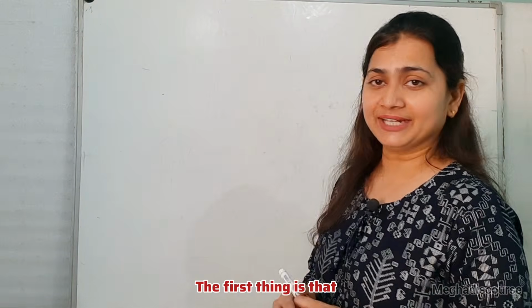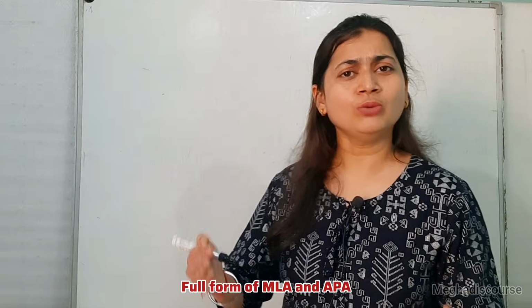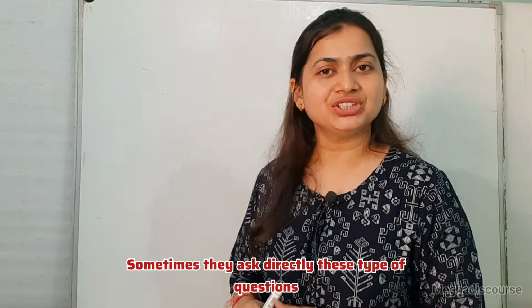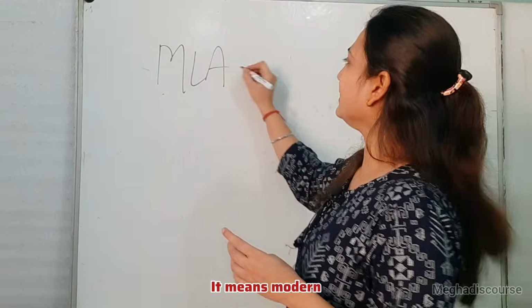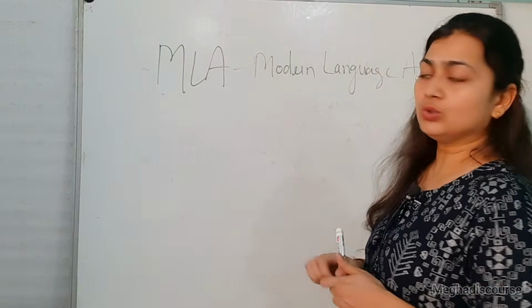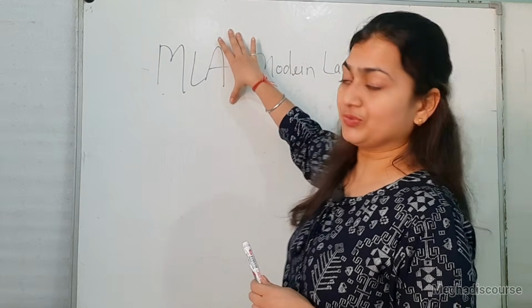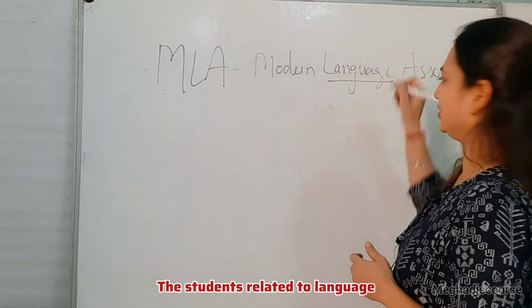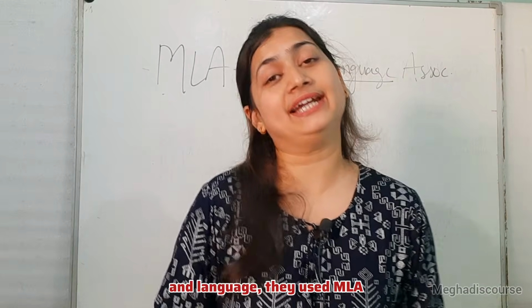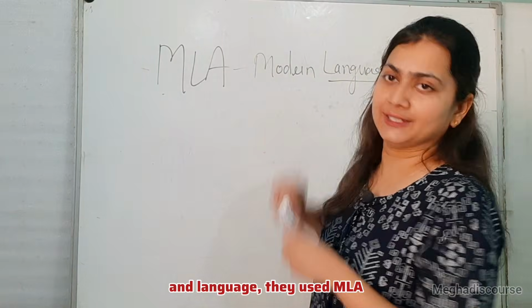The first thing is the full form of MLA and APA. Sometimes they ask these types of questions directly. So MLA means Modern Language Association. Now, who uses MLA rules? The students related to language. It means the students of humanities, literature and language use MLA.